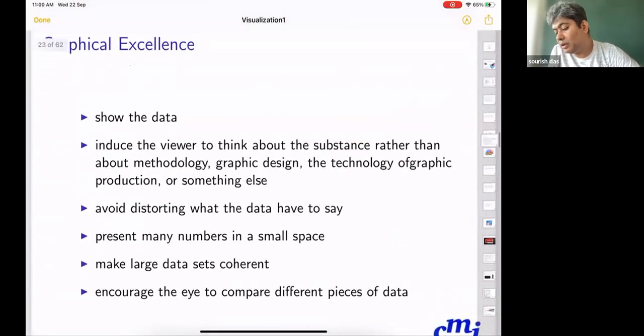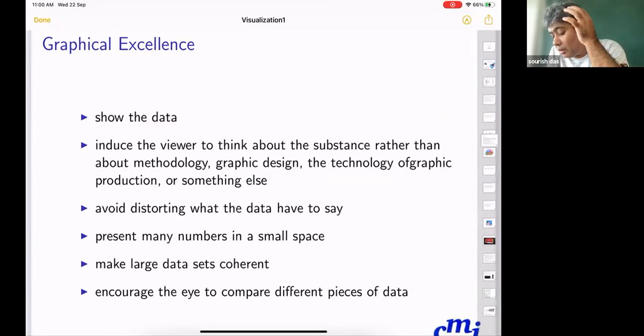Now, there's something called graphical excellence, like business excellence or data excellence. You show the data and induce the viewer to think about the substance rather than the methodology, graphic design, technology, graphic production, or something else. The aesthetic of the graph will also play a role.